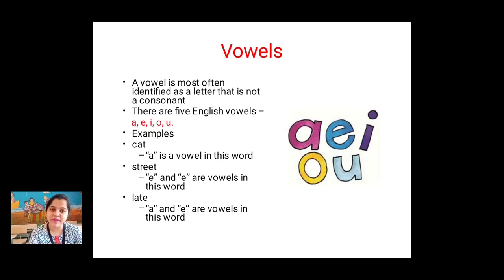So these are vowels. Let us revise them once again. A vowel is most often identified as a letter that is not a consonant. There are 5 English vowels: A, E, I, O, U. For example, cat. In the word cat, A is a vowel. Street, E and E are vowels in this word. Late, A and E are vowels in this word.